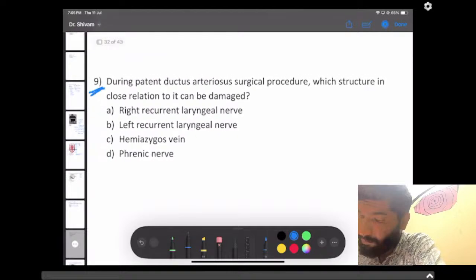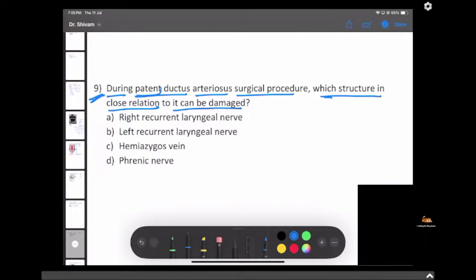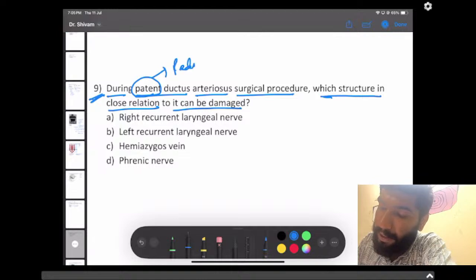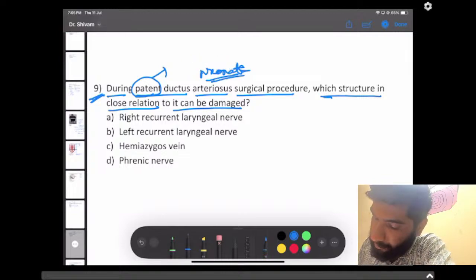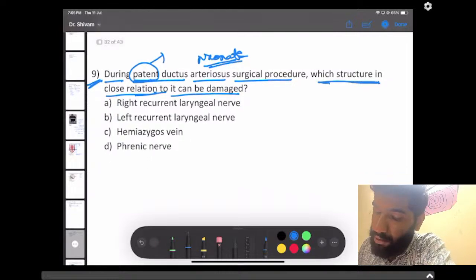During a patent ductus arteriosus surgical procedure, which structure in close relation to it can be damaged? Patent means it is the neonatal age group, not pediatric basically. Which structure is in close relation? It is not a vein, not an artery. It has to be the laryngeal nerve only.